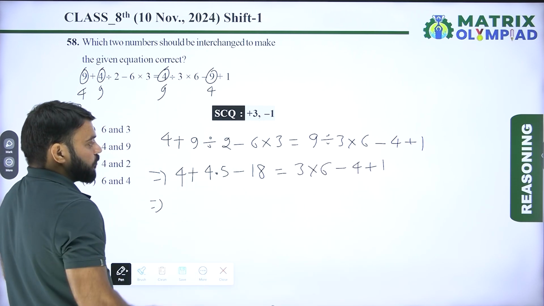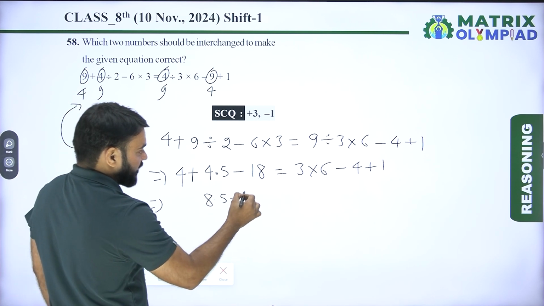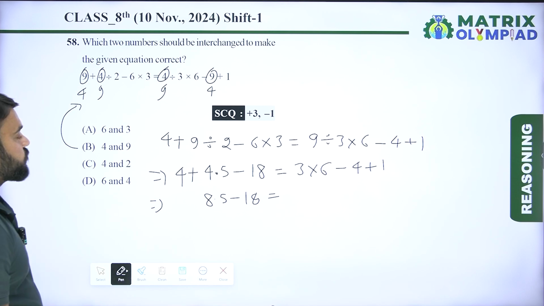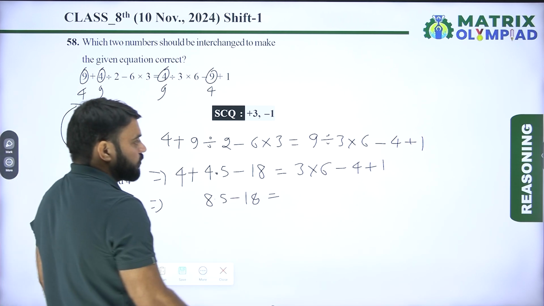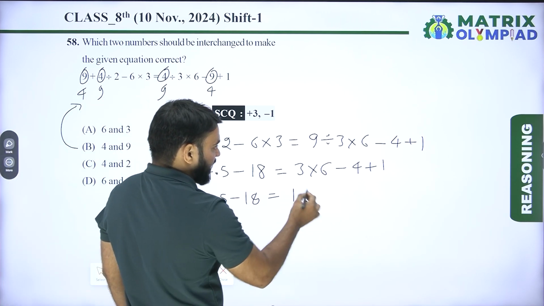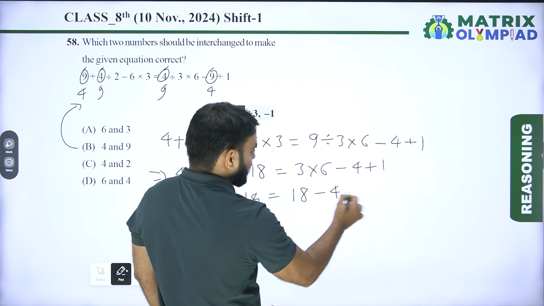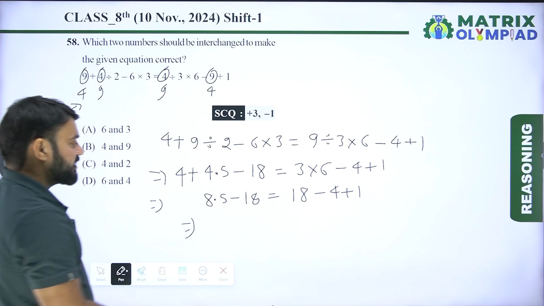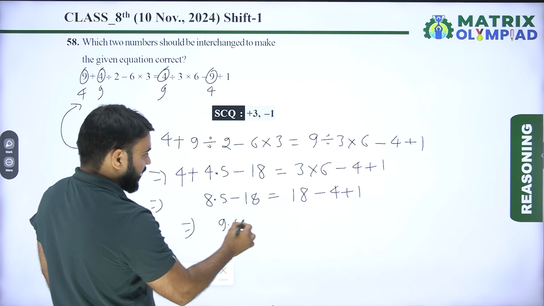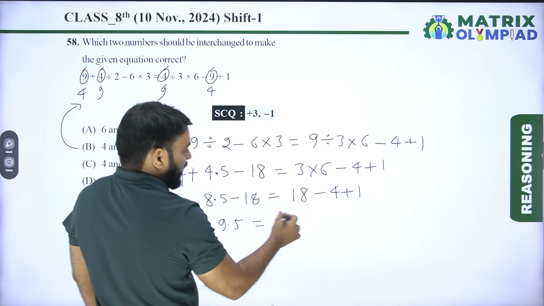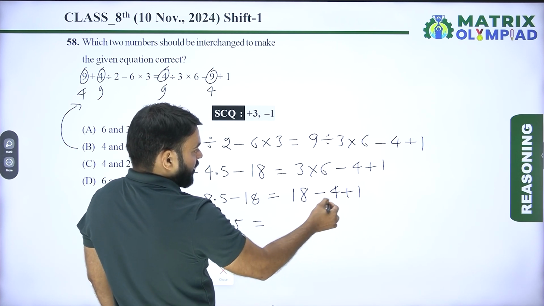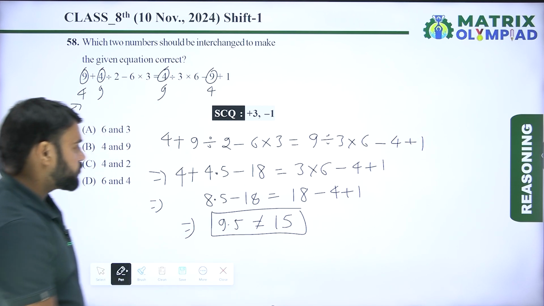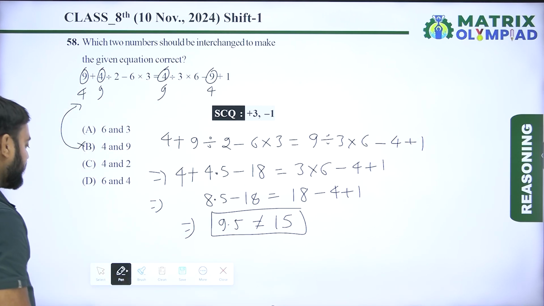So 4 plus 4.5 means 8.5, minus 18, is equal to 6 into 3 means 18, minus 4 plus 1. So 8.5 minus 18 means minus 9.5, is equal to 18 minus 4 means 14, plus 1 means 15. So minus 9.5 never equals 15. So option B is also an incorrect option.